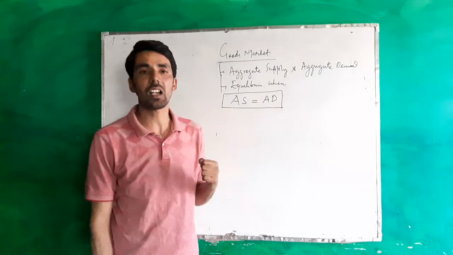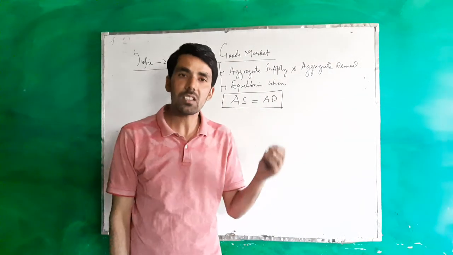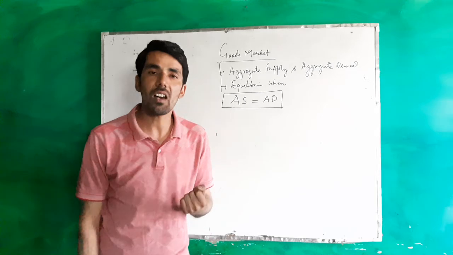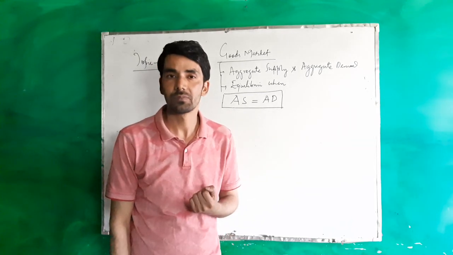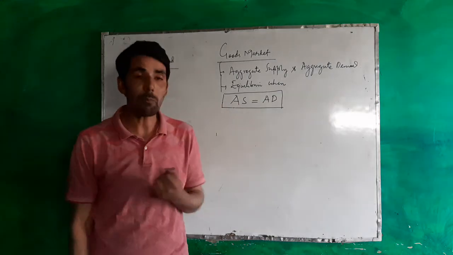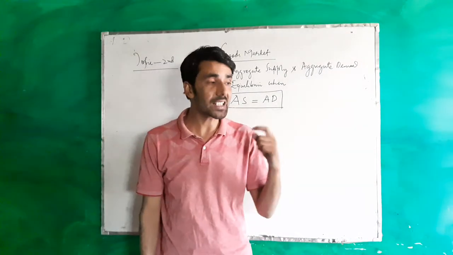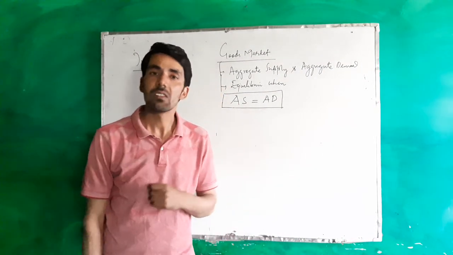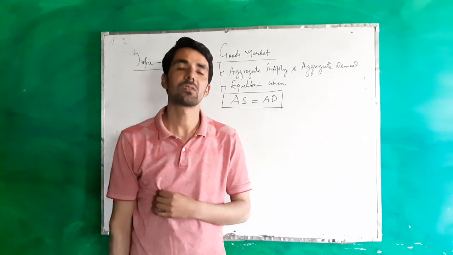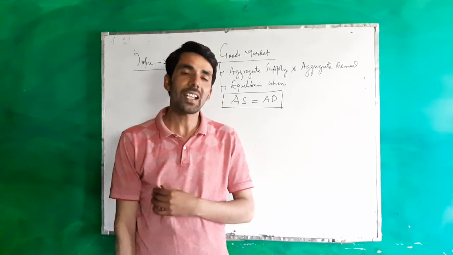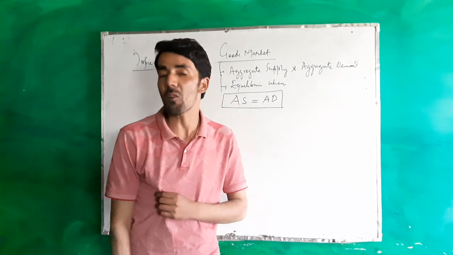Aggregate supply is the amount of goods and services that firms are willing to supply at different price levels. So aggregate supply is the income target of the firms, because when firms produce output, they receive income from that very output.